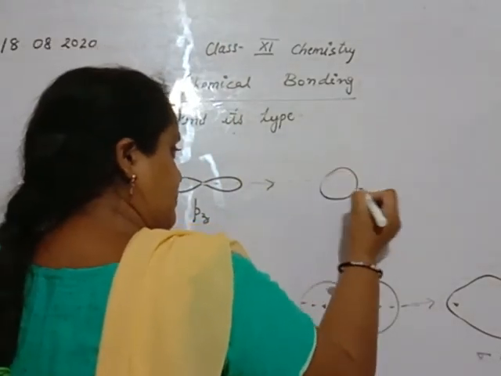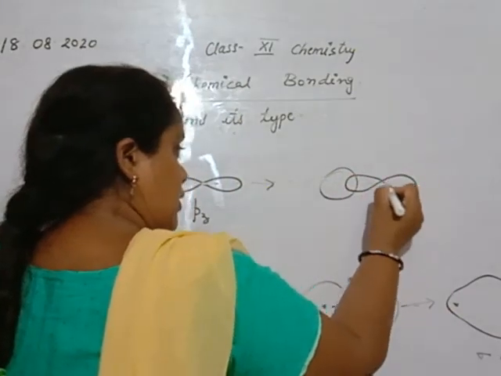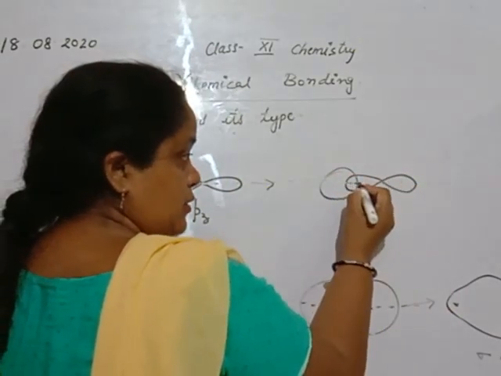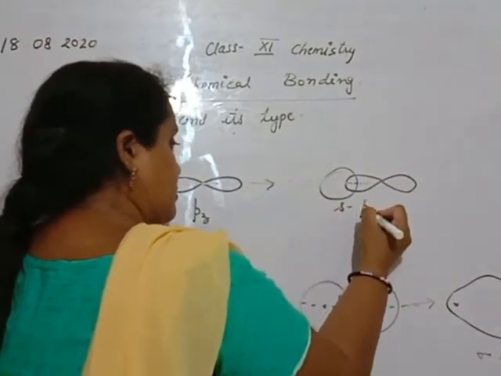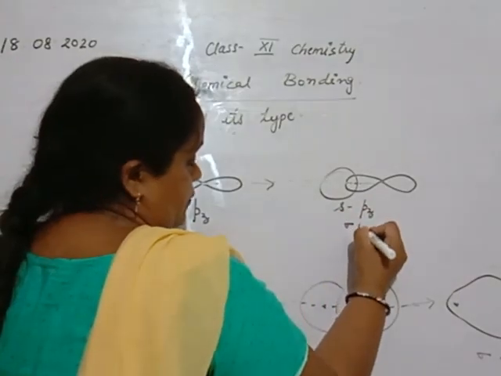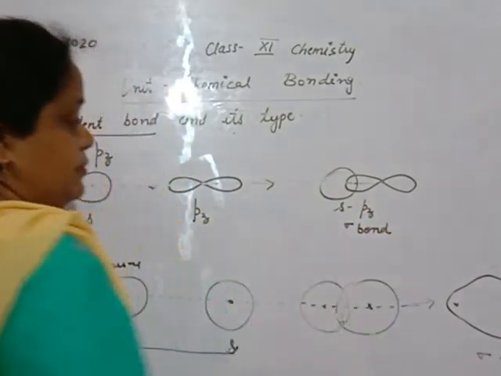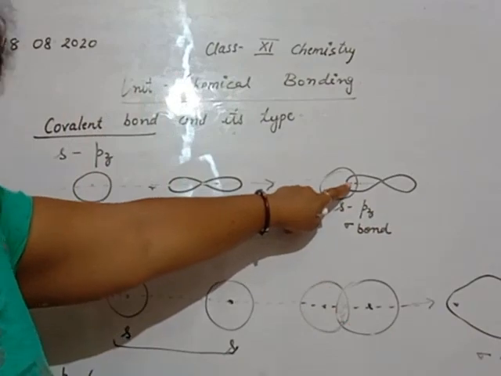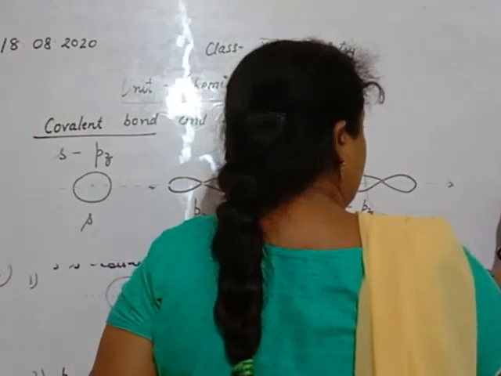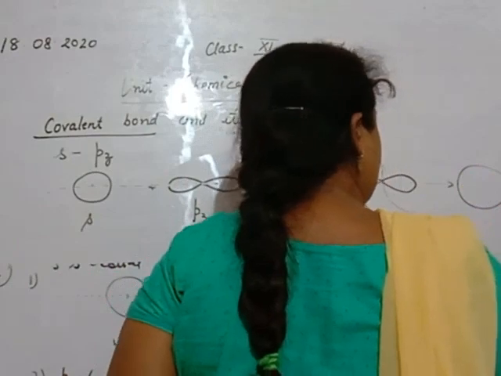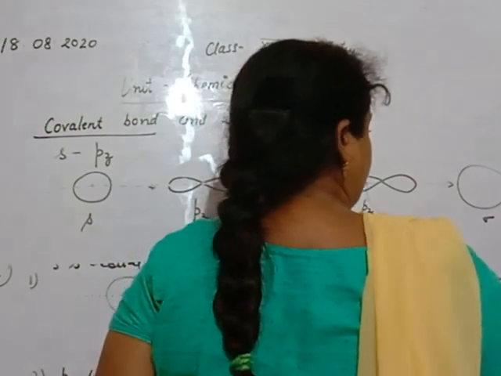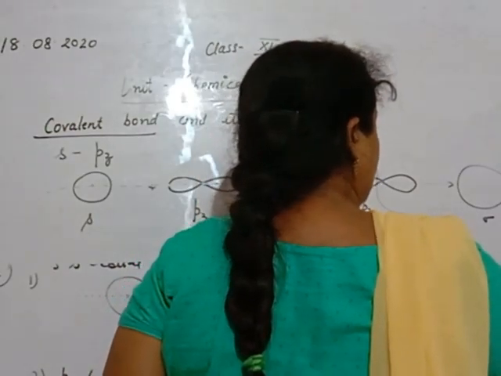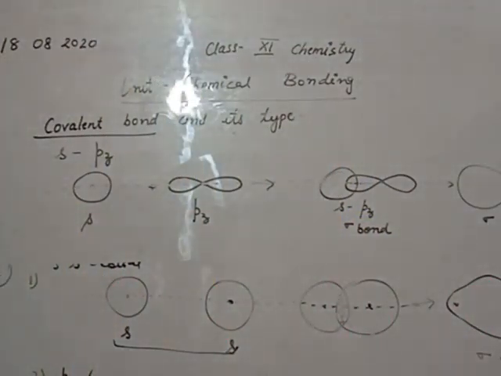This is the s orbital, this is the pz orbital. Overlapping between these two occurs on the internuclear axis. Then this is known as the s-pz sigma orbital, or the bond formed is known as a sigma bond. The probability of finding the electron is maximum here, so it will form a shape like this. Sigma s-pz orbital, or molecular orbital. Beta, from here you will find out the